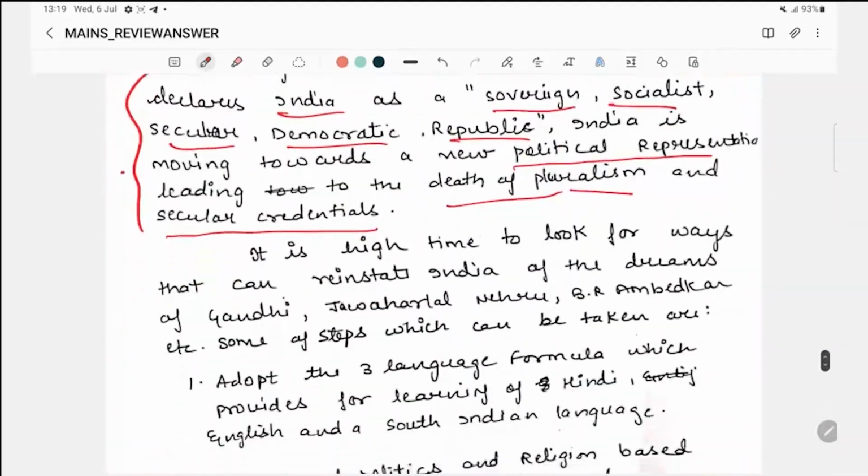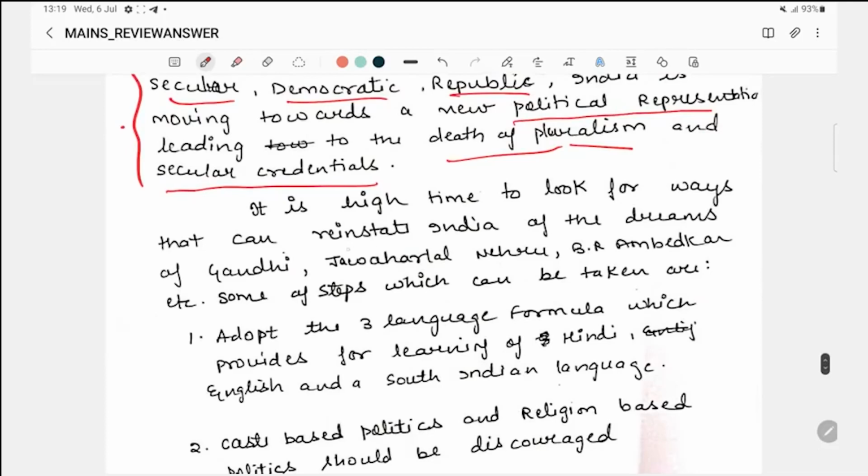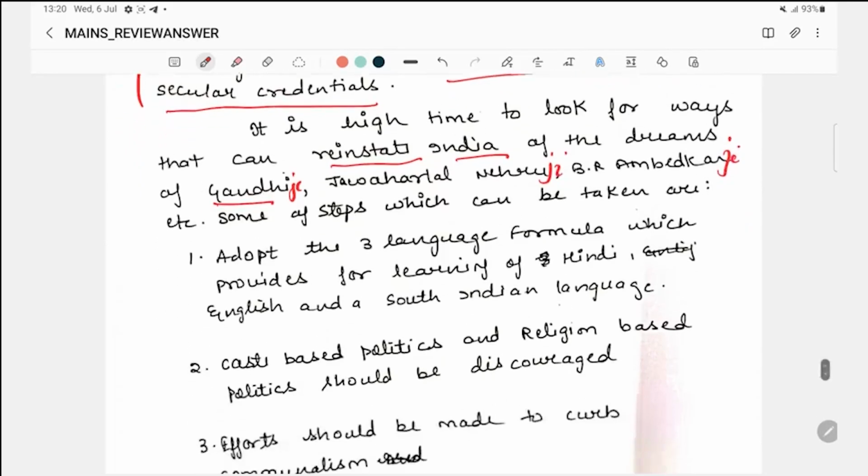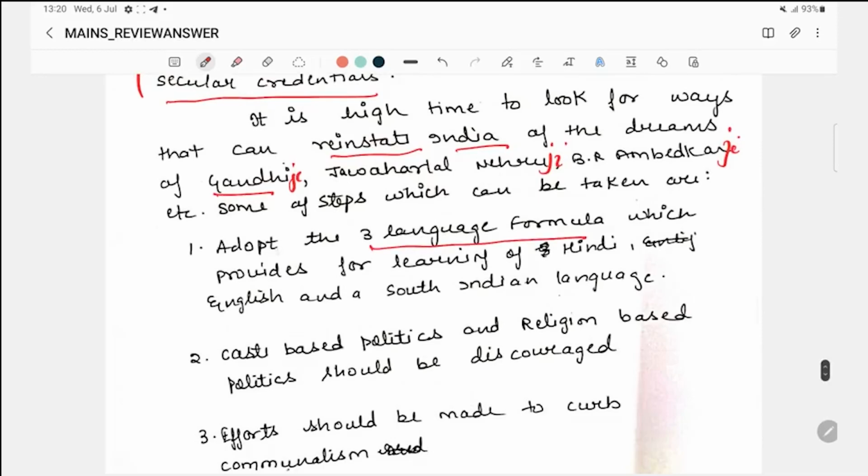It is high time to look for ways that can reinstate India of the dreams of Gandhiji, Nehruji and Ambedkarji. Some of the steps which can be taken are: adopt the 3-language formula, which provides for learning of Hindi, English and a South Indian language. Don't use South, use regional language. Again, you are using the South Indian language, which means you are against pluralism. It's completely against the question. The question is pluralism and you are again using the word South.